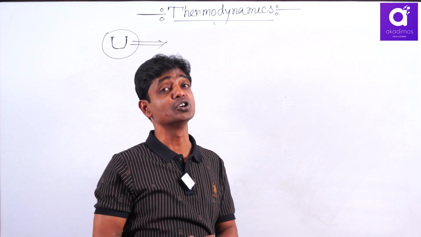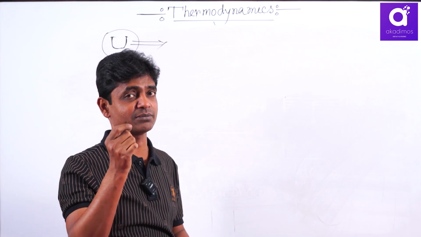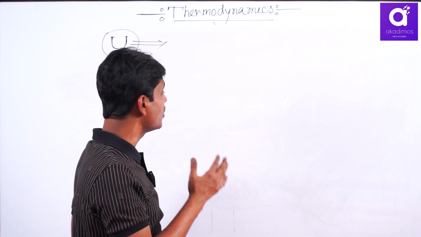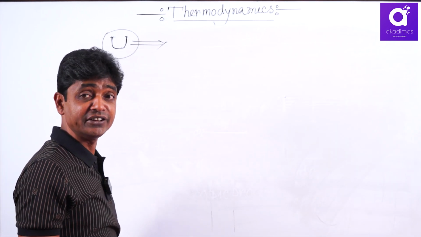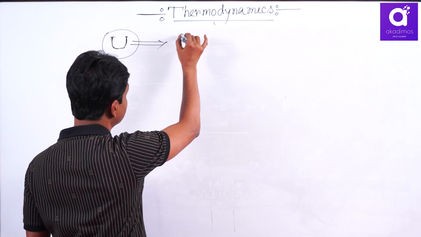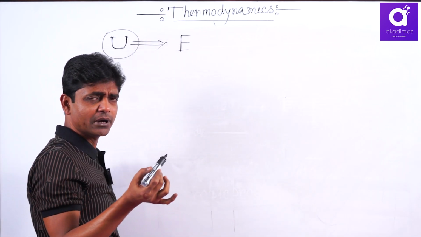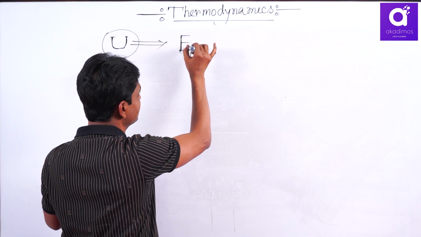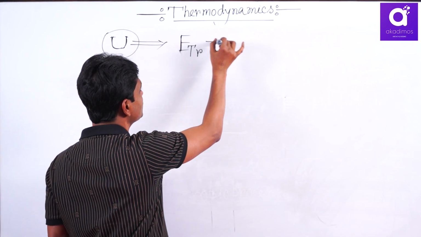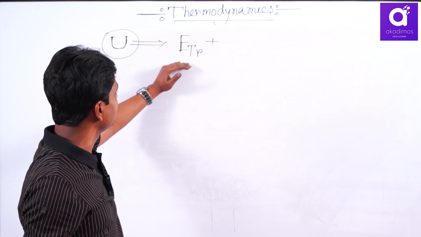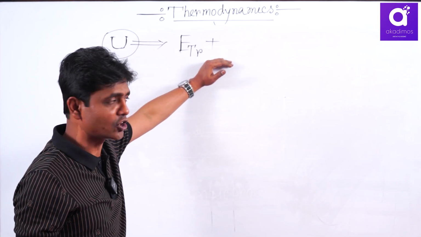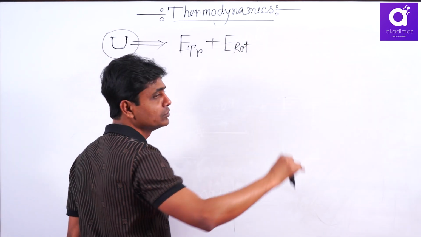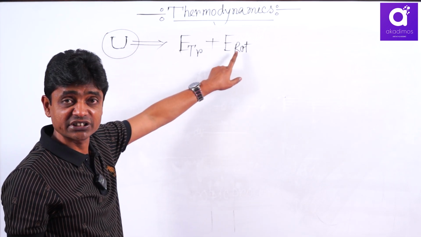And you know energy is due to motion. That means anything that exists must have motion, and it must have energy. That is the internal energy. Now you have to know what kinds of motion are associated with internal energy. Remember, the minimum energy motion in a molecule is the translational energy. Then, writing in increasing order of energy, slightly more energy is required for rotational motion of the molecule. Energy due to rotational motion, always energy due to motion.